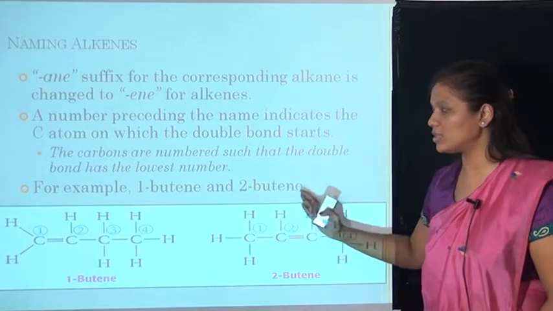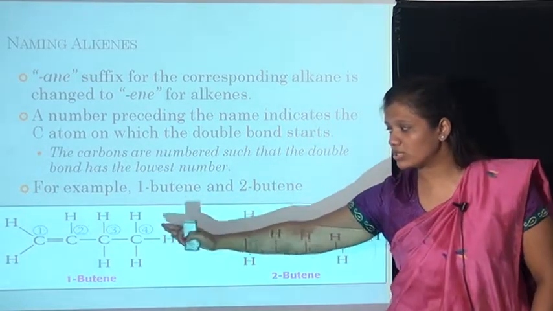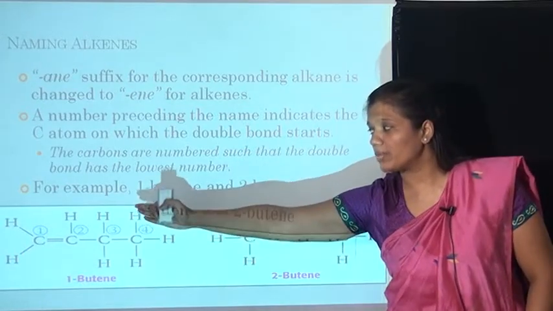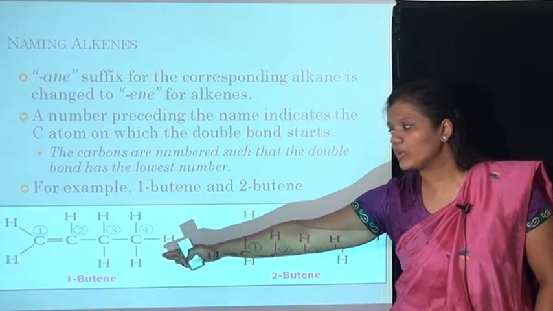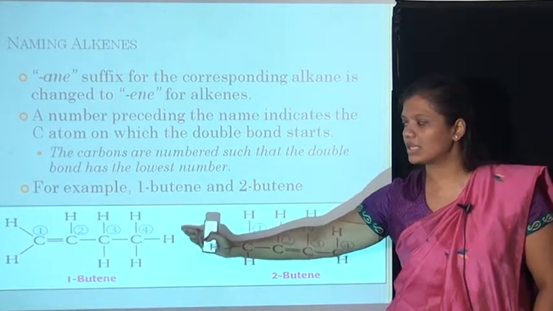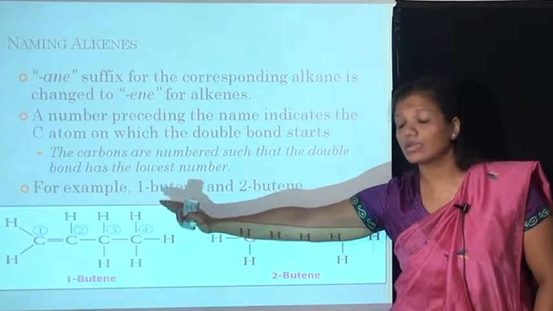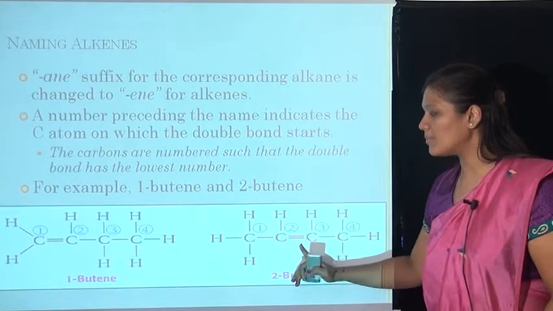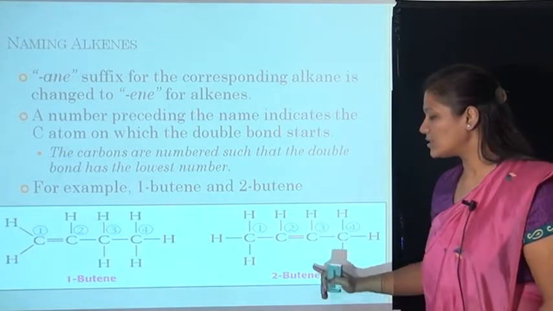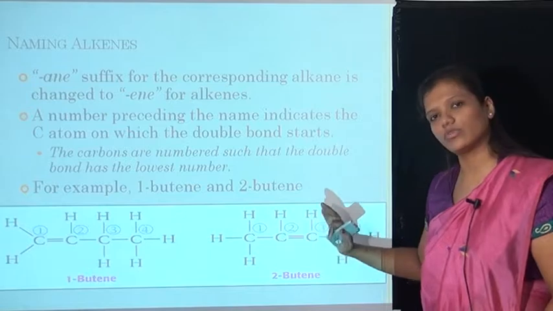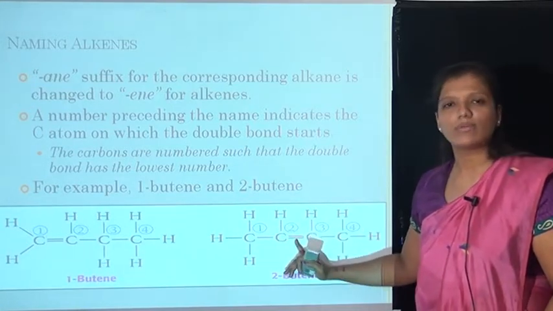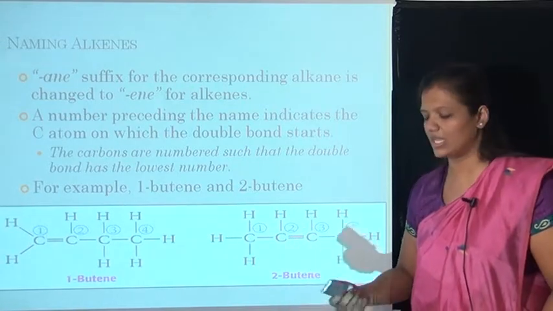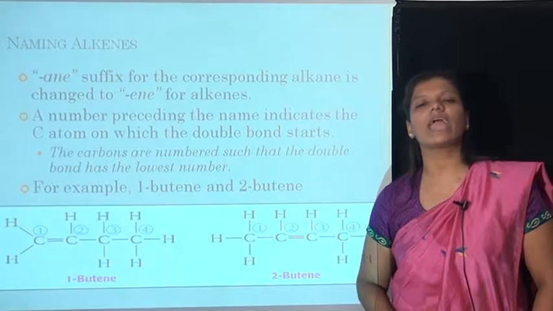The carbons are numbered such that the double bond gets the lowest number. For example, 1-butene and 2-butene. Here you can see we have 1, 2, 3, 4 carbons in the chain. That is our parent chain, and the double bond is at the first position, so we write 1-butene. Four carbons, therefore butene, and a double bond at the first position, therefore 1-butene. In the same way, here the double bond is at the second position, therefore it is 2-butene. In this way, any alkene compound can be named.